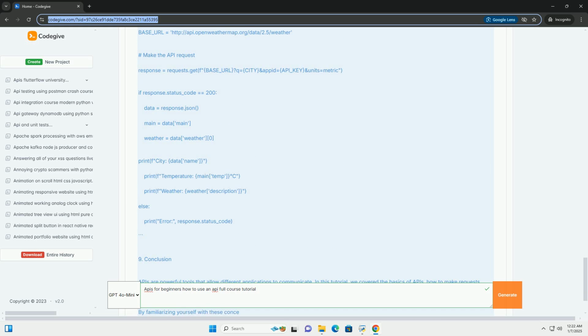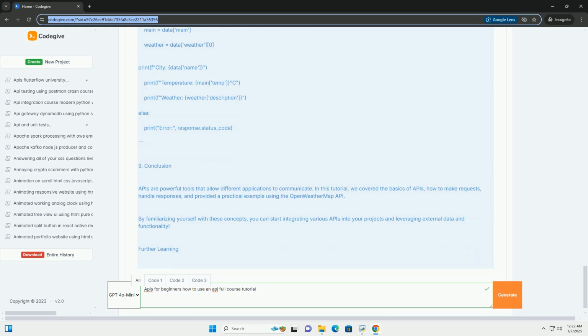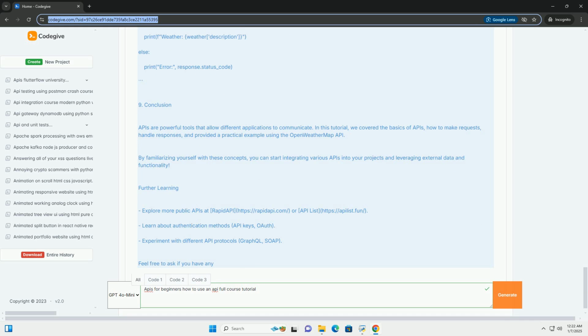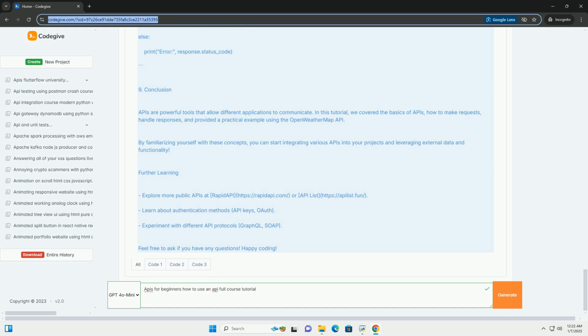2. Types of APIs. Web APIs, these are accessible over the web using HTTP/HTTPS protocols, example RESTful and SOAP APIs. Library APIs, these are APIs provided by programming libraries or frameworks. Operating system APIs, these allow applications to interact with the operating system, example Windows API. Hardware APIs, these allow applications to interact with hardware components.